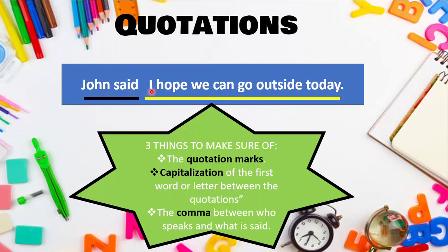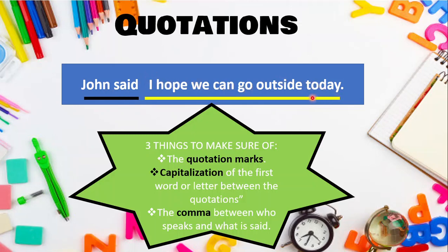Okay, let's check this example. John said, "I hope we can go outside today." Who is speaking? John. The first question. What did he say? John said, this is what he said. "I hope we can go outside today."